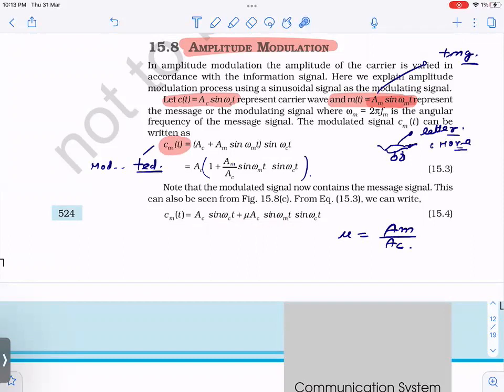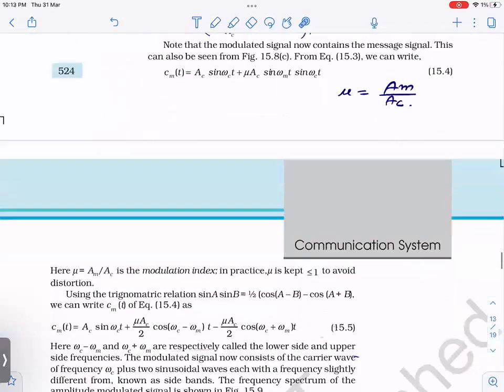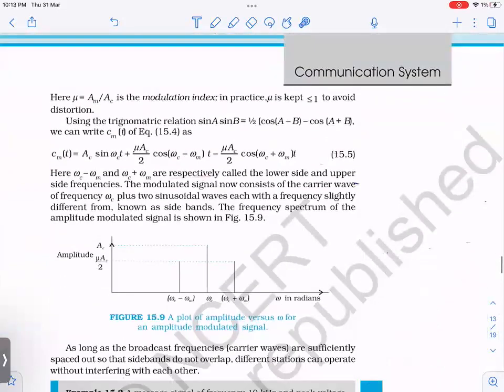After that, this is sin A sin B. We'll use the sin A sin B formula. And when we use the sin A sin B formula, this is the most important thing, right? All the questions are based on this. So this is the modulated signal here. Now see very carefully. When you do the sin A sin B formula, that time there are three terms, right? It is a superposition of three terms. One term has frequency omega c, another term has frequency omega c minus omega m, another term has frequency omega c plus omega m, right? Mu, what was mu? Modulation index.